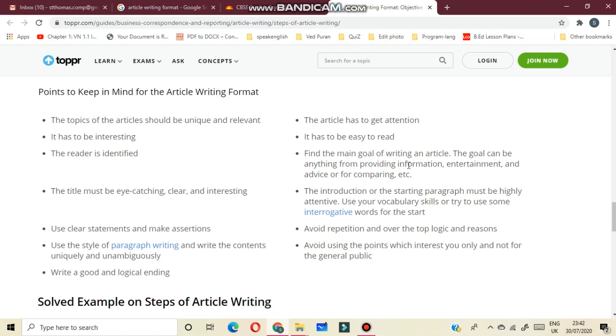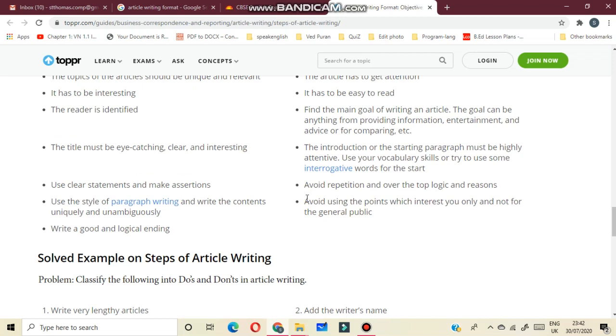The article has to get attention. It has to be easy to read. Find the main goal of writing an article. The goal can be anything from providing information, entertainment, and advice, or for comparing. The introduction or the starting paragraph must be highly attentive. Use your vocabulary skills or try to use some interrogative words for the start. Avoid repetition and over-the-top logic and reasons. Avoid using points which interest you only and not the general public.